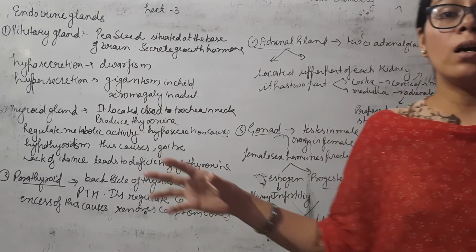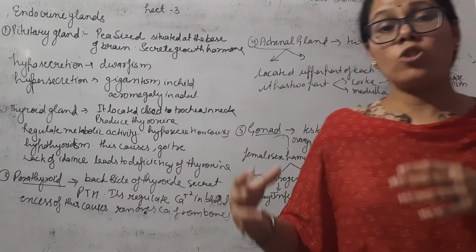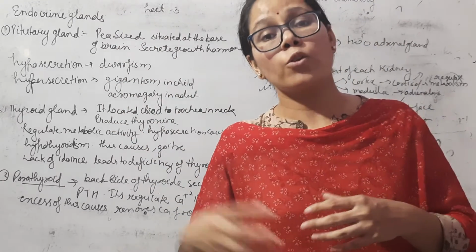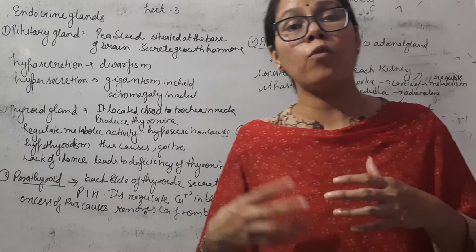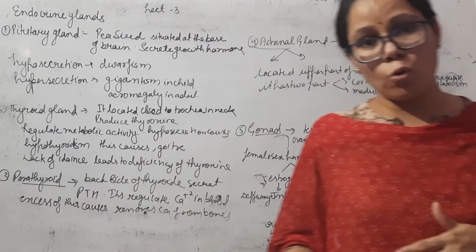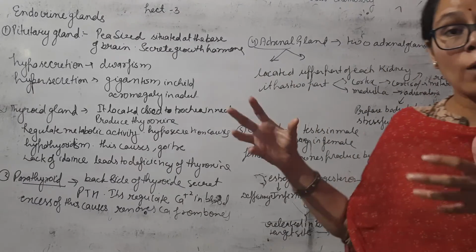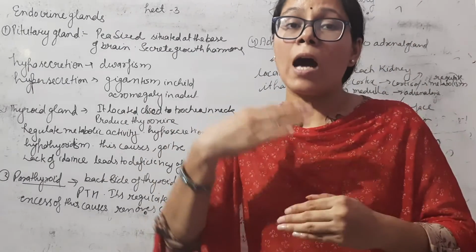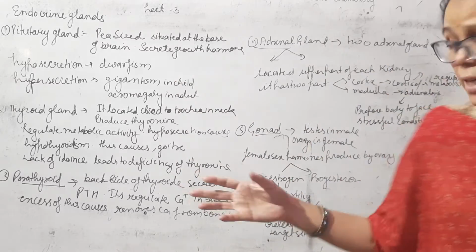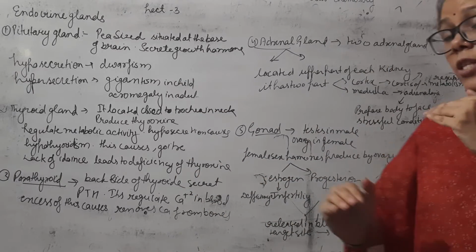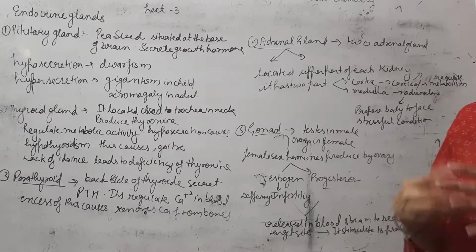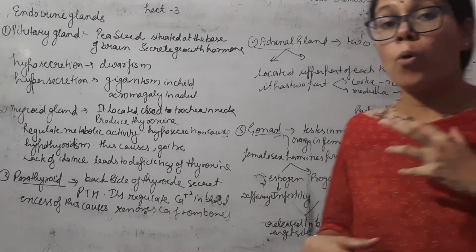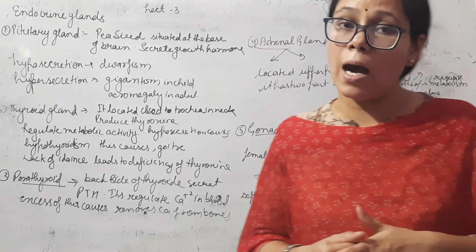So how does hormone work? Hormone is released in our bloodstream and reaches the target site, and the target site is stimulated to produce changes in our body.